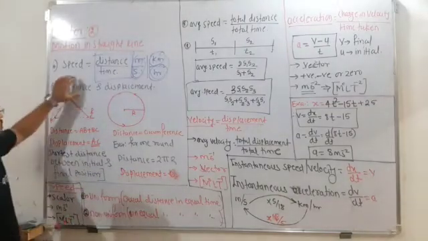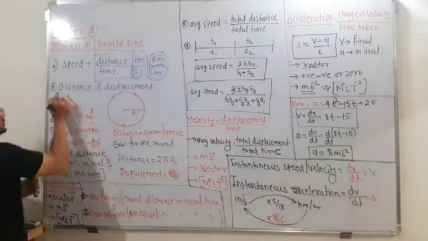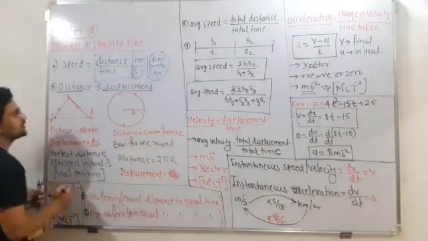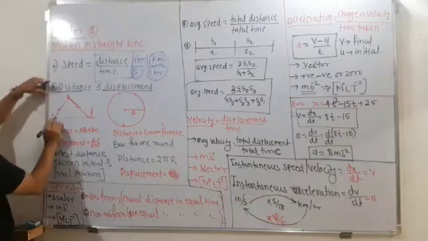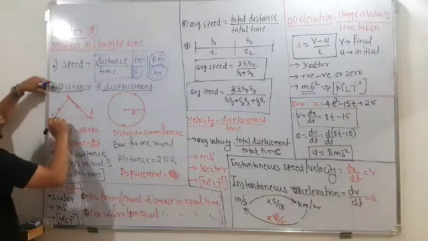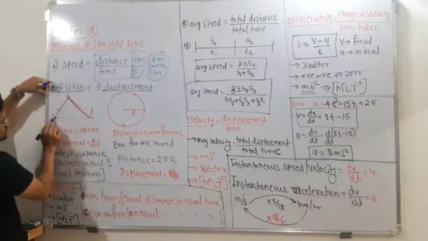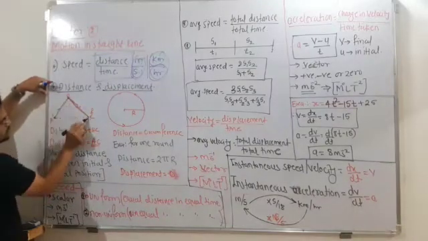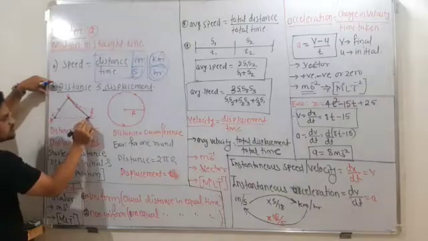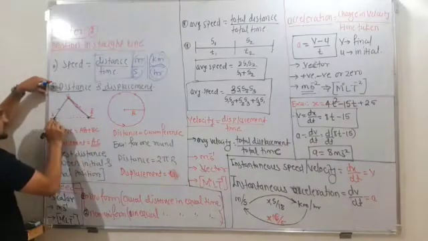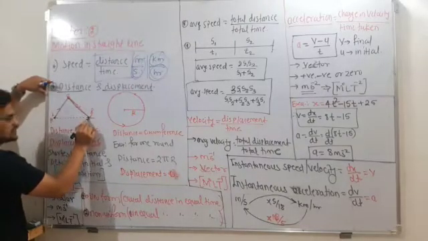Then next is the concept of distance and displacement. Here is the diagram. The object started from point A, reached B, and then reached C, where it stopped. It started the journey at A and ended at C, so A is the initial position and C is the final position.